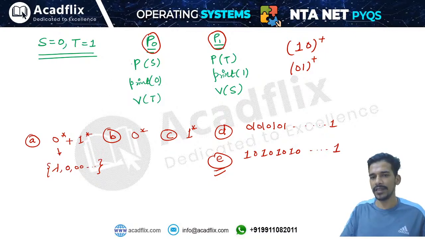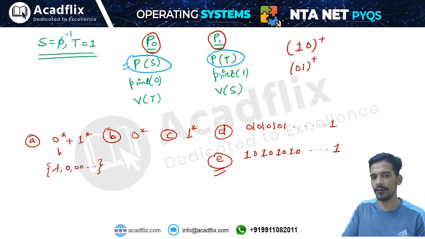So first you will apply the wait operation on S. You can start with anyone. Okay, you can start here also or you can start here also. When you apply the wait operation on the semaphore S, you will see that the semaphore value will become -1, because the wait operation will decrement the value of the semaphore by 1. Then it will check if S dot value is less than 0. Yes, S dot value is less than 0. That means this process will be blocked. Okay, this process will go into the blocked state. That means this process will not be able to execute first.